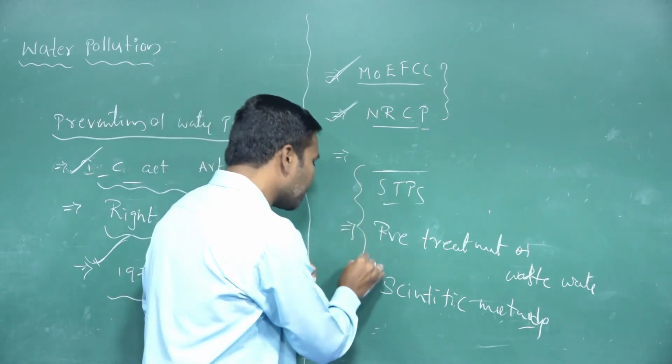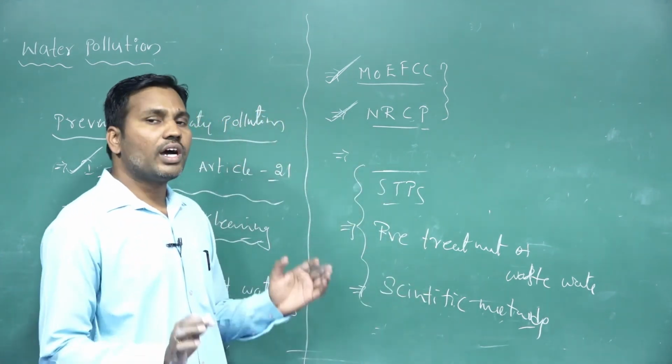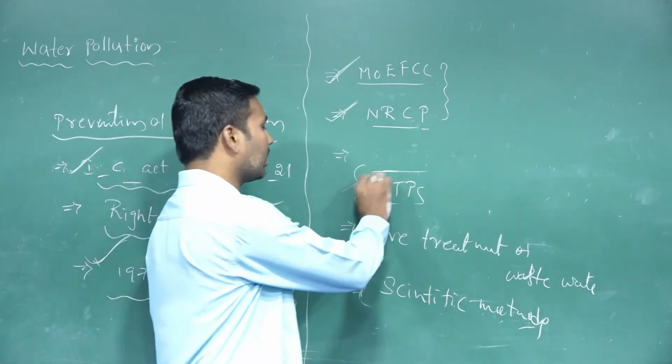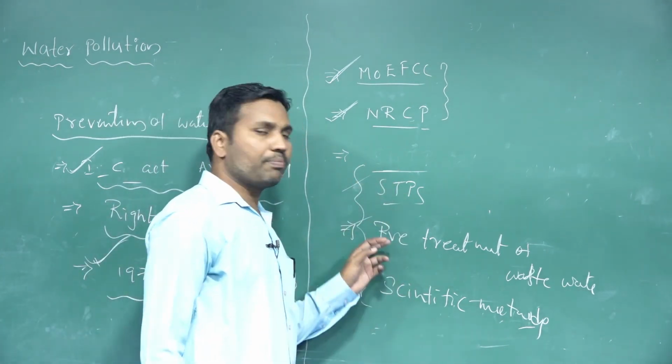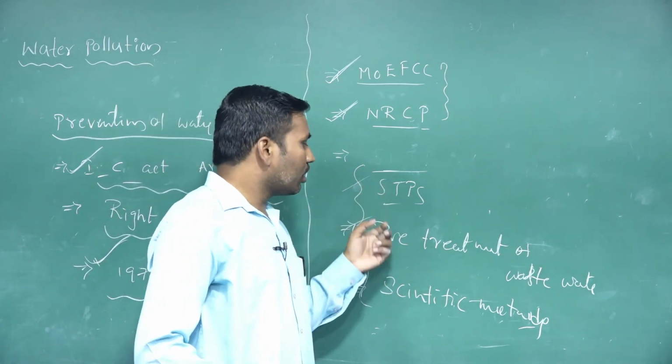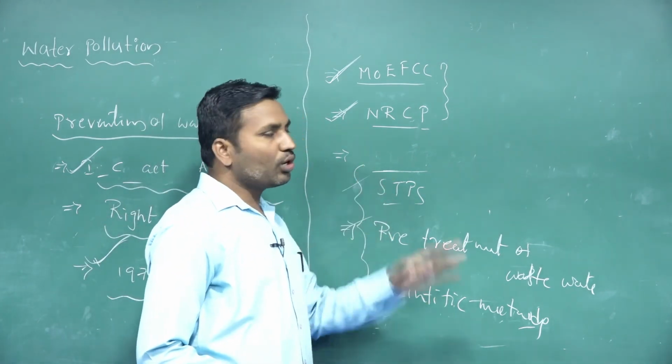By taking these precautions we are able to control or prevent water pollution. So these are the prevention measures and some of the other factors utilized to prevent water pollution.